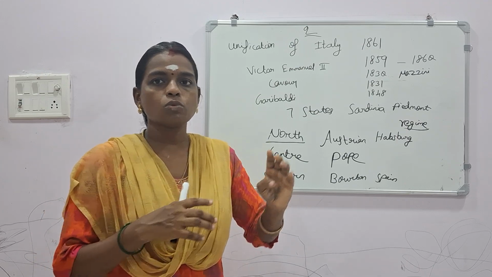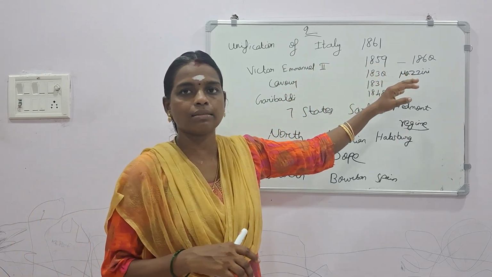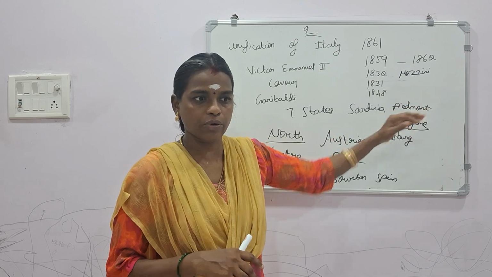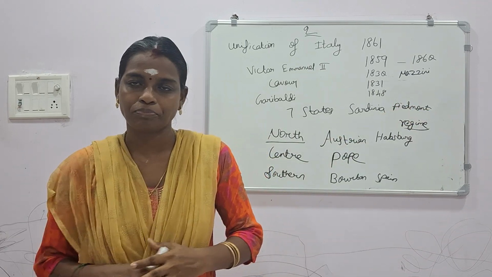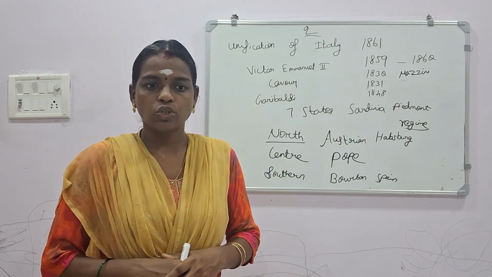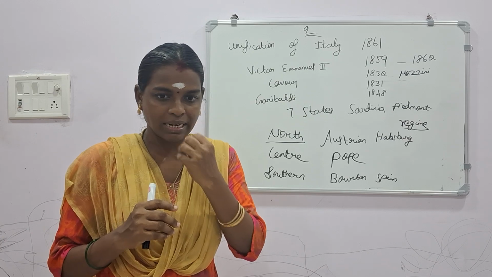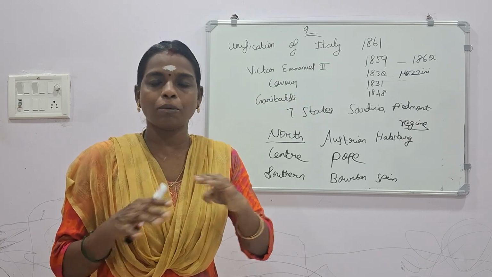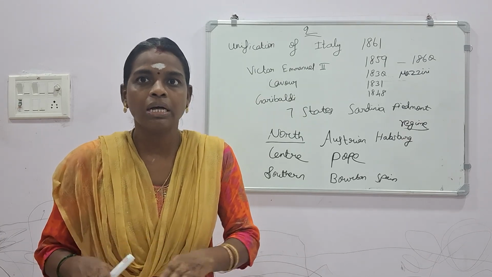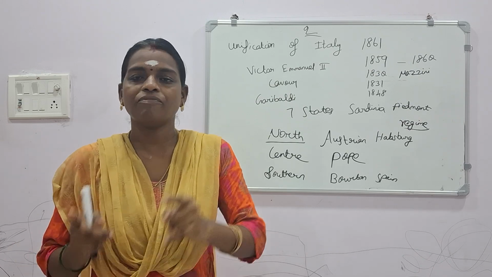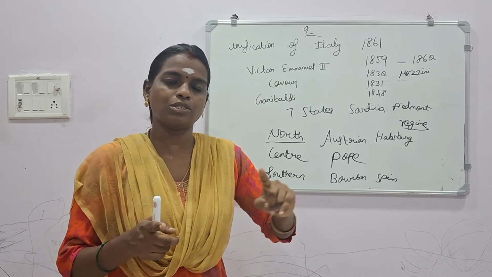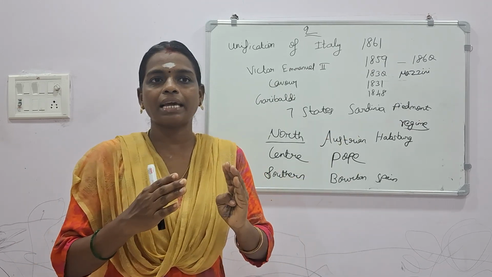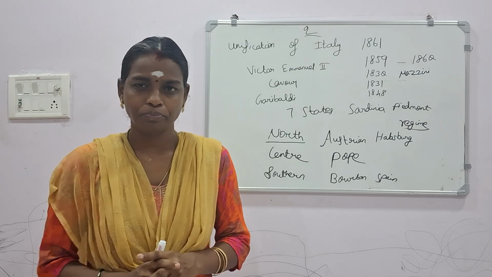When the revolt was done by Giuseppe Mazzini in the years 1831 and 1848, it failed. Actually, if any revolt happens, whatever demand we place in front of the government should be fulfilled. But when this revolt was done by Giuseppe Mazzini, it ended in failure.